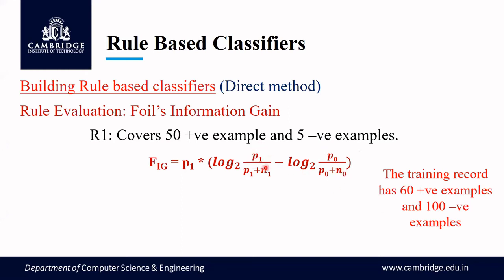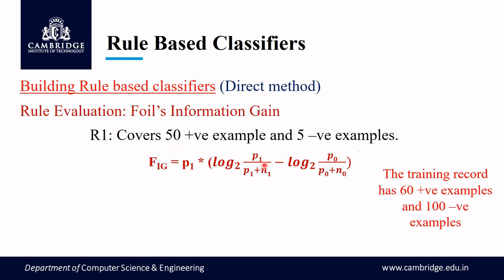And what will be P1 and N1? P1 is the number of positive examples covered by the new rule. So what is the new rule? This given rule is the new rule, because initially I had an empty antecedent. Now I have some conjunct being added. What the conjunct is is not given here. They have just told the number of records that are covered. So I consider this as the new rule.